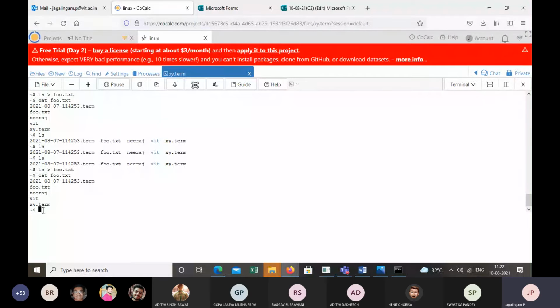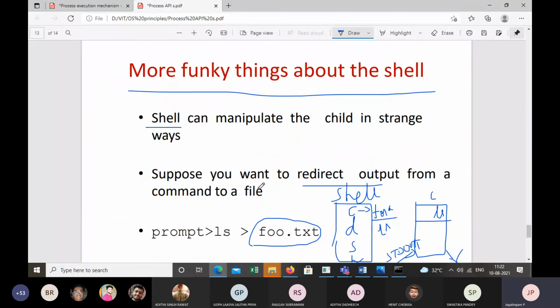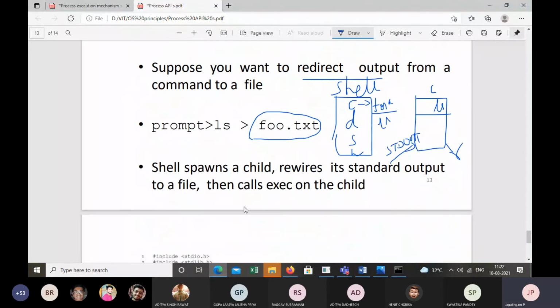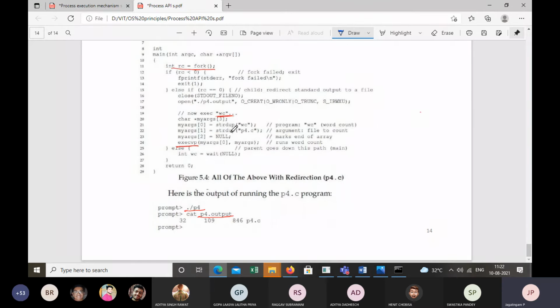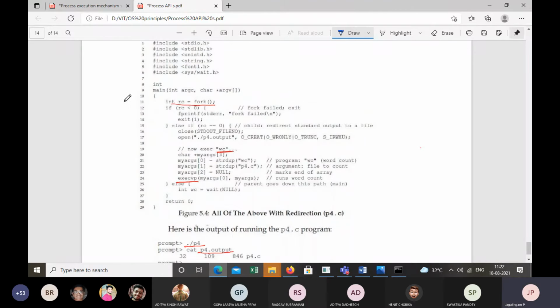all of this information, var, xy.term, okay? All of these different directories which are available currently in the system. All right? So all this can be done by the shell. We just redirect the output to be stored in some text file, we don't want to display it on the screen, right? Now to understand this, if you look at this code, in line 11, we use a fork system call, right?